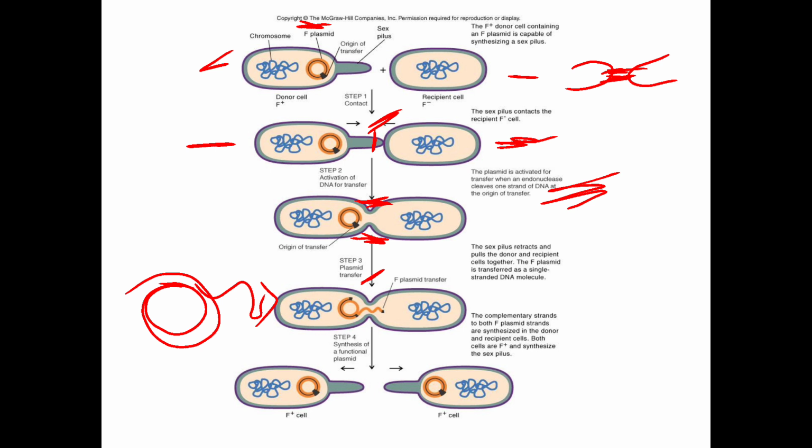If only partial transfer of the DNA plasmid takes place, the cell remains F minus only. The complete transfer of F factor has not taken place. Hence, the F minus remains F minus only. What happens in case the complete F factor is transferred? In this case, the complete F factor is transferred to the female cell. Hence, here both cells become F plus. This is how the genetic transfer takes place in the case of conjugation.